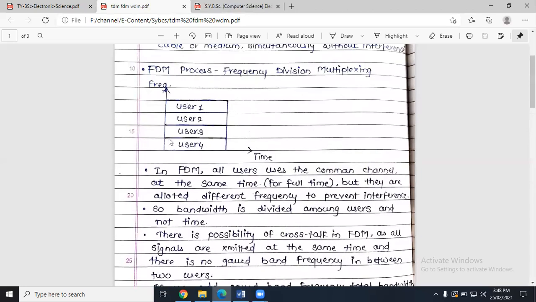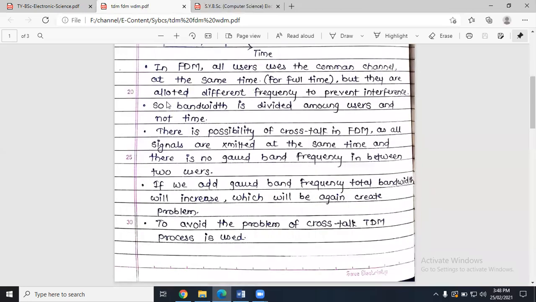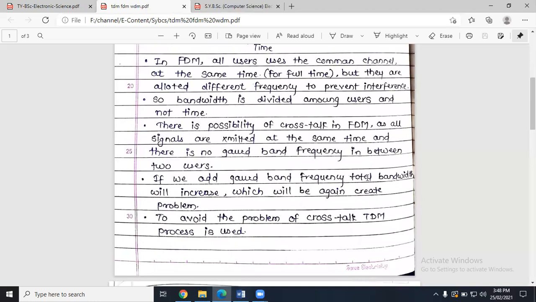Now, see this concept. Suppose this is 0 frequency and this is 10K frequency. If we use a guard band, what will happen? We should add a little amount of frequency in between all the two users, right? So here I have to add some frequency. Here also I have to add some frequency. Here also I have to add some frequency, which is completely not in use, right? It is just to protect from interference. That is why the entire bandwidth is going to increase. This is the biggest disadvantage of FDM. If we add a guard band frequency, then total bandwidth will increase, which will again create a problem, right?